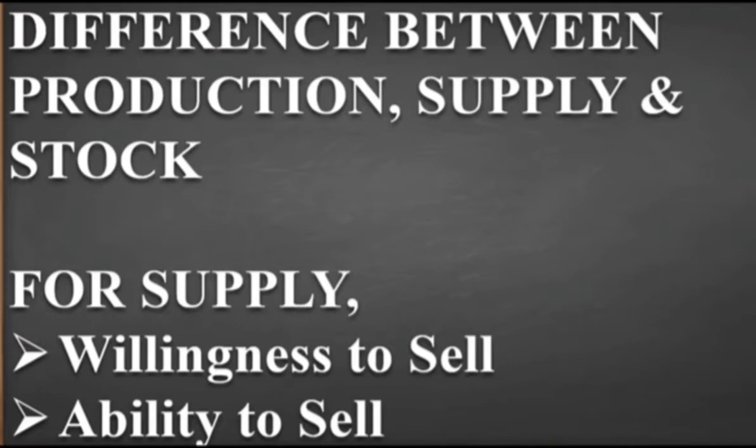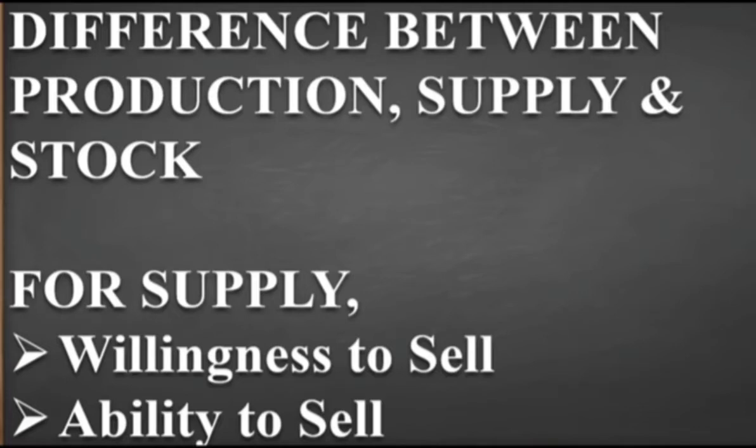Now another thing, that stock, that is the 5,000 pens, we have already said that the stock becomes supply when the producers have the desirability to sell, capacity to sell, and willingness to sell the product at a specific time and a specific price. If the quantity of the pen is 5,000, the total quantity at present, or the current stock, we can say 5,000 is there.